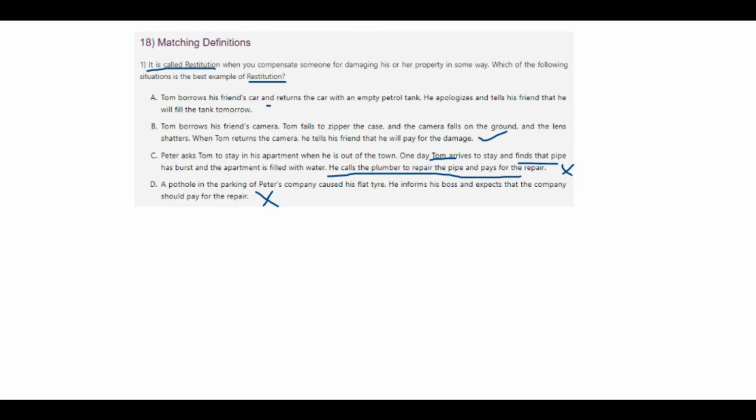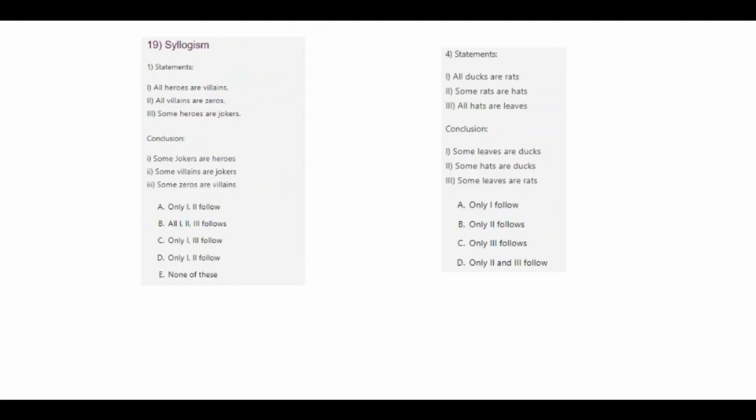Here, looking back at option A, Tom borrows his friend's car and returns the car with an empty petrol tank, which is also not a good gesture of restitution. Therefore, option B will be the correct answer, by unknowingly damaging things and returning them with a good pay, rather than returning empty handed. Okay, let's go to the next question.